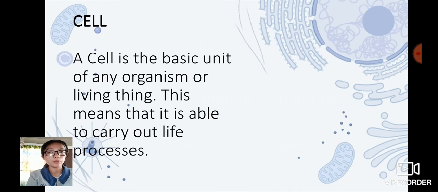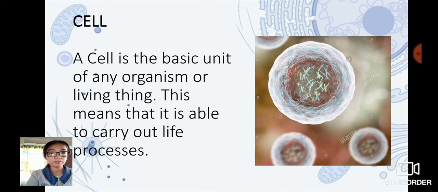So let me define what is a cell. A cell is the basic unit of any organism or living thing. This means that it is able to carry out life processes.